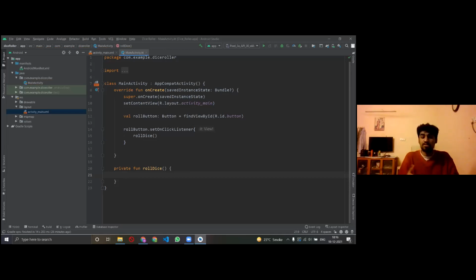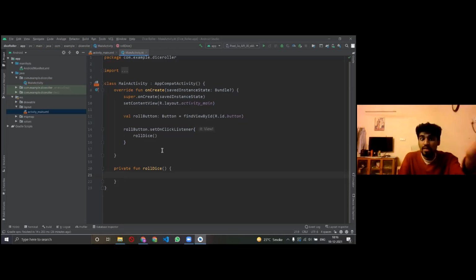Now through this function, I want to make my dice roll, but before that, this program doesn't know what the dice is, right? I haven't told it what the dice is. I haven't told it that a dice has 6 sides.